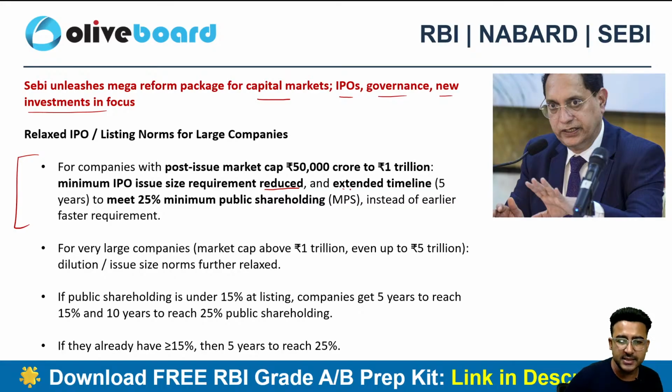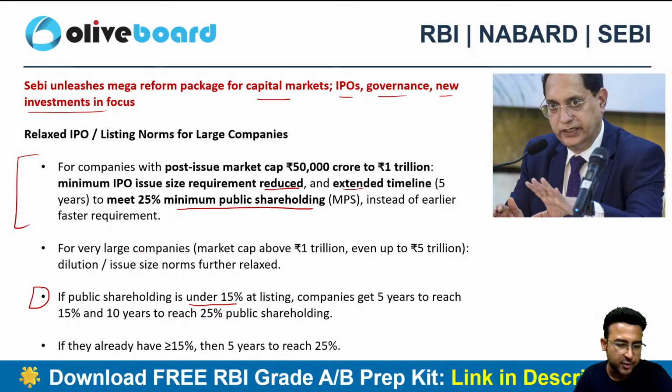Acha, the timeline has been extended for the minimum public shareholding you need. What is the meaning of minimum public shareholding? Let's suppose I have a company, I need to have at least a minimum public shareholding of 25%, right? And now they have eased that timeline as well. So suppose my company's public shareholding is less than 15% at the time of listing, and I would like to launch an IPO.